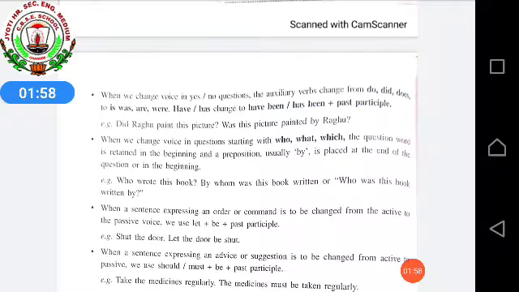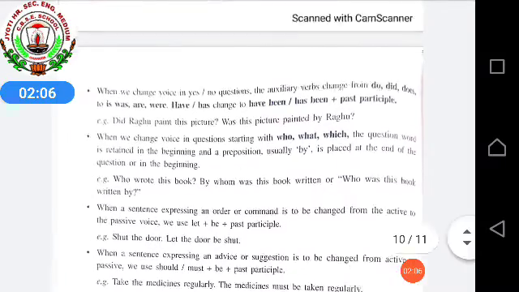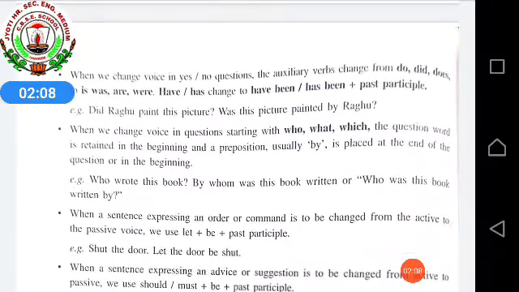We will just read the rules, and after that you people have to learn the rules by heart for solving the questions given below. Like the first one, when we change voice in yes or no questions, that means when you are having the active voice and you are changing it, the auxiliary, that is the helping verbs, change from do, did, does.